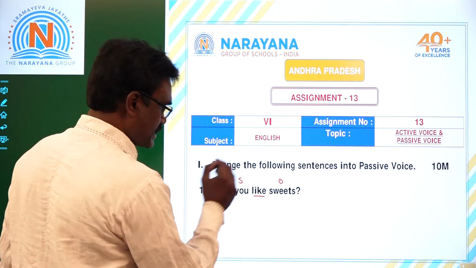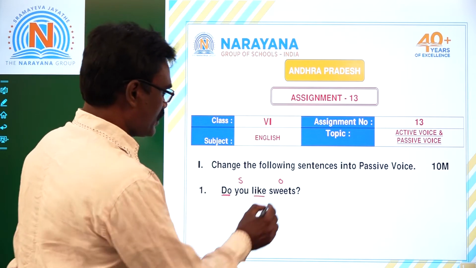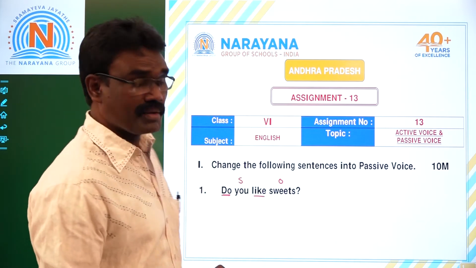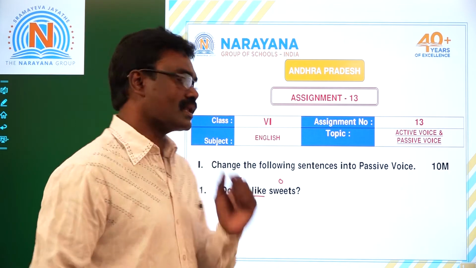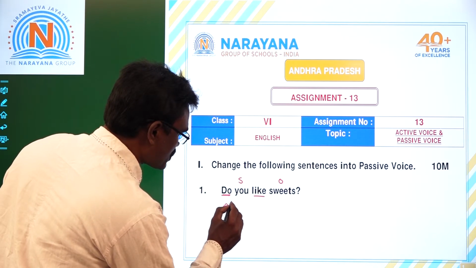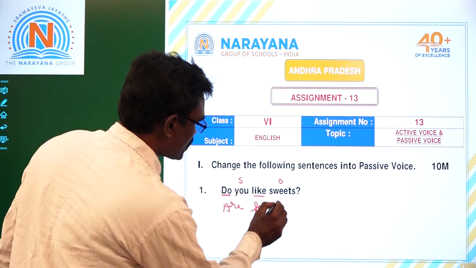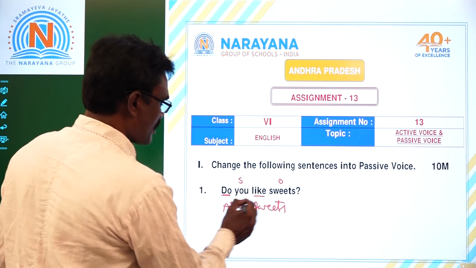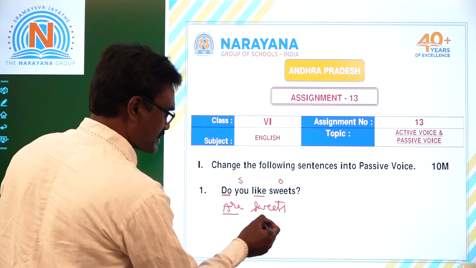Do you like sweets? So rule is object becomes subject. Subject, sweets. What about sweets, children? Is it singular or plural? Plural. So we should begin our answer with are. Are sweets. After this be form, we have to make this object as subject.